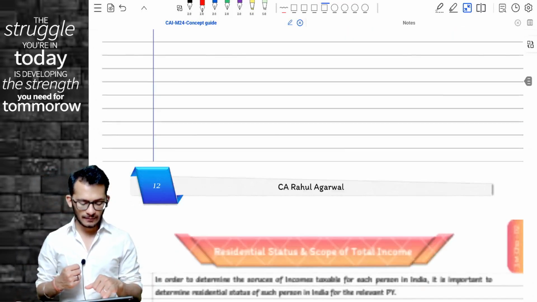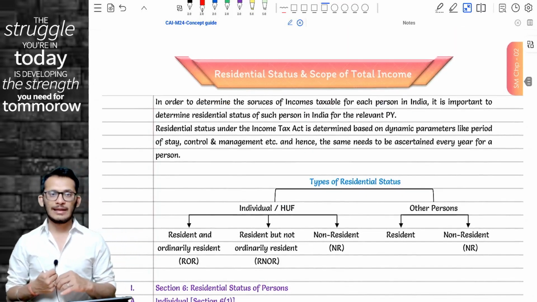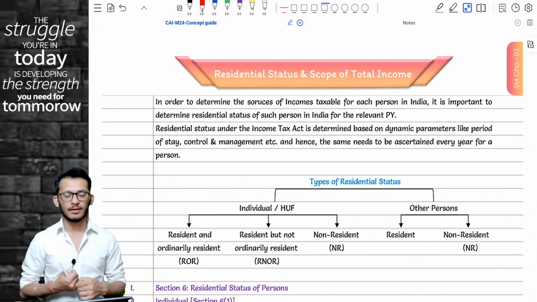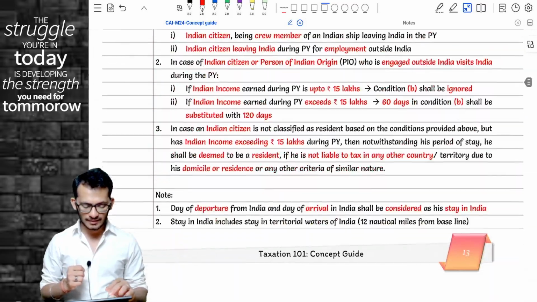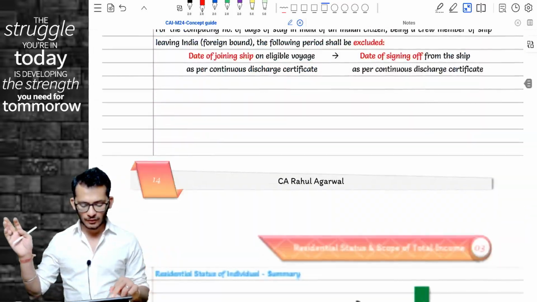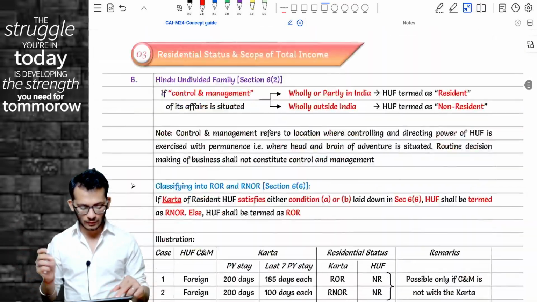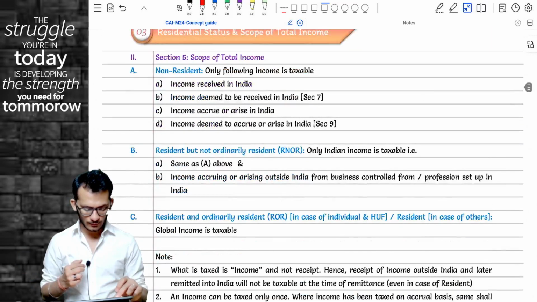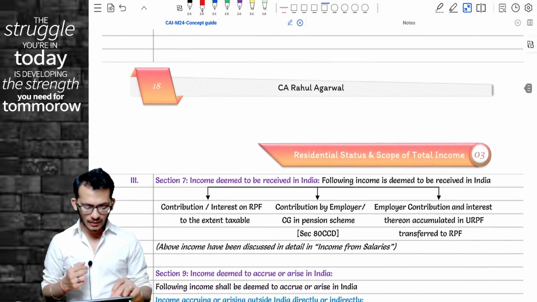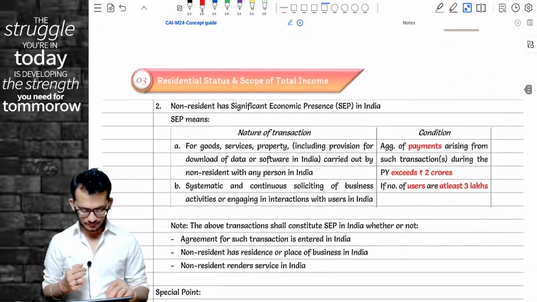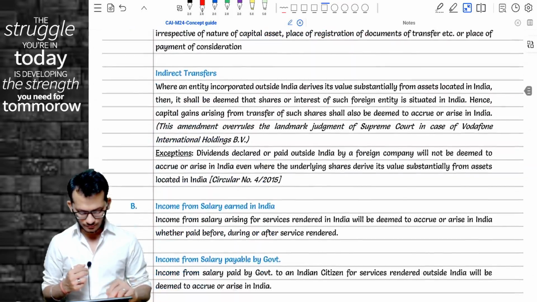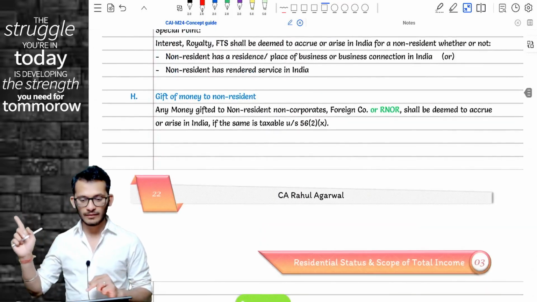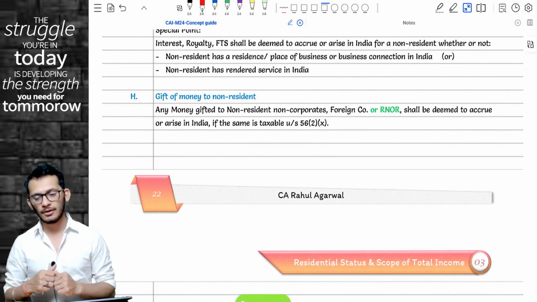This marks the end of your chapter number 2, and we're moving to chapter number 3, which is your residential status and scope of total income. Now, Rahul, is there any amendments in this chapter? Per se, no. If you're seeing my book, you will see no greens. So I'm going to quickly move forward until I find some greens. You have a green in the gift part.